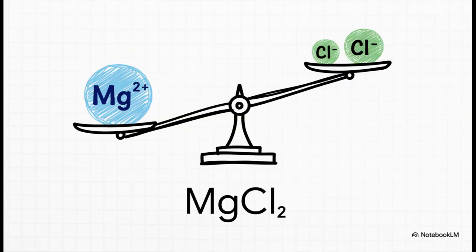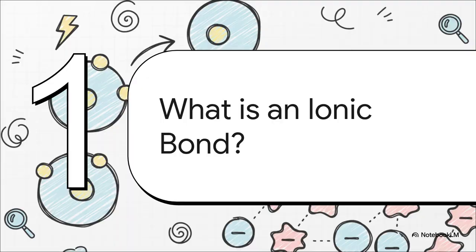And so the crucial point here is charge balance. The total positive charge, which is +2 from the magnesium, must equal the total negative charge, which is -1 from each of the 2 chlorines. And that is why the formula is MgCl2, with 2 chlorine atoms for every 1 magnesium atom. This entire process of giving and taking and the powerful attraction that follows has a special name in chemistry. Let's look at what that is.